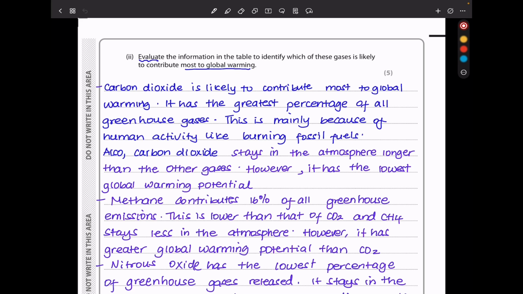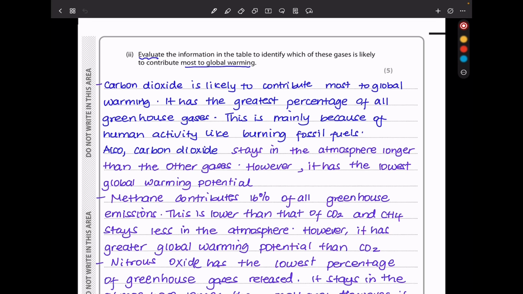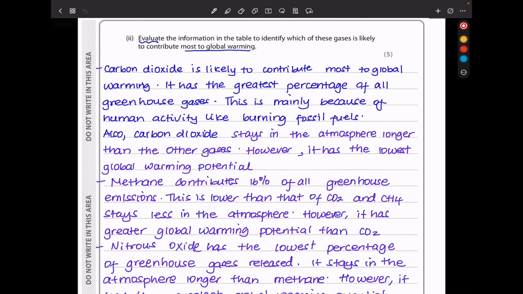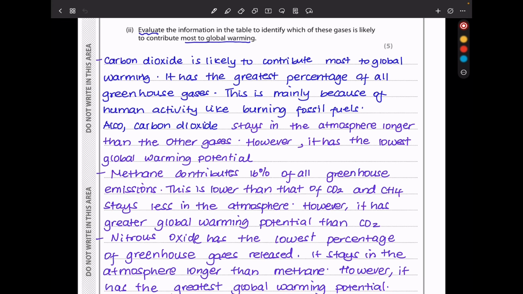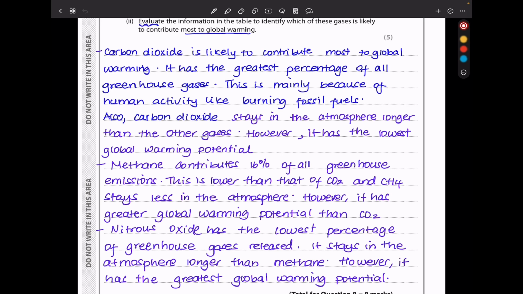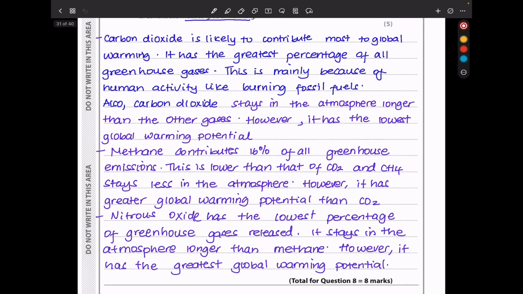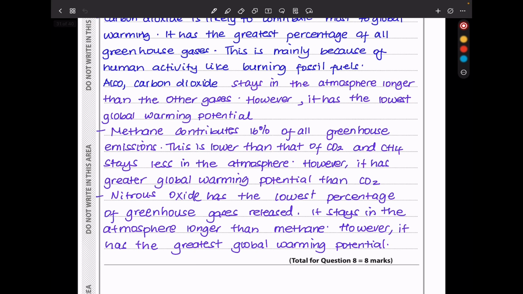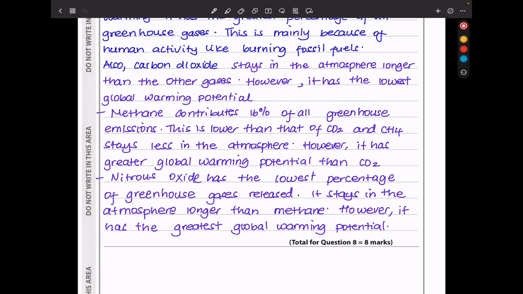It has the greatest percentage of all greenhouse gases. This is mainly because of human activity like burning fossil fuels. Also, carbon dioxide stays in the atmosphere longer than other gases. However, it has the lowest global warming potential. Then when we go to methane, it contributes 16% of all greenhouse gases, and this is lower than that of CO2. It stays less in the atmosphere. However, it has greater global warming potential than carbon dioxide, so it could be potent as well.